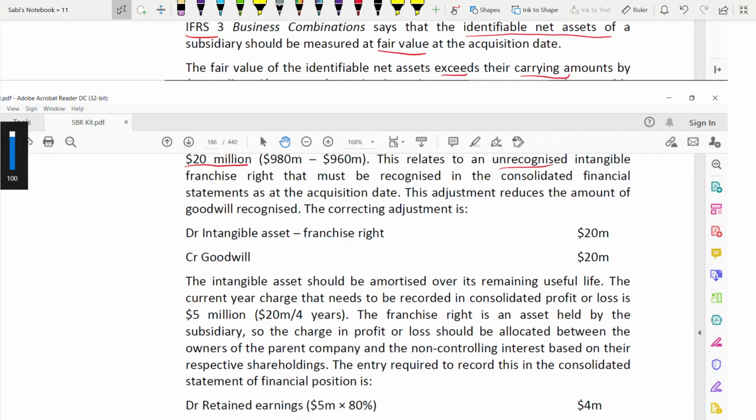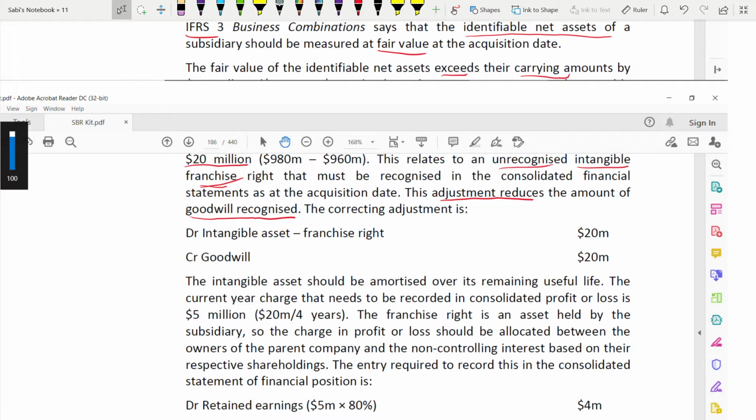Unrecognized, you didn't recognize it. It's an intangible franchise right that needs to be recognized in the consolidated financial statements at the acquisition date. This adjustment reduces the amount of goodwill recognized. You should always write the impact after you calculate. First the standard, then at what amount it should be recognized. Third, you do the calculation. Fourth, you show the impact. Impact on where? Goodwill. It reduces the goodwill.